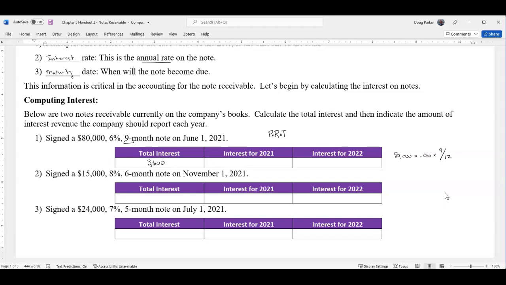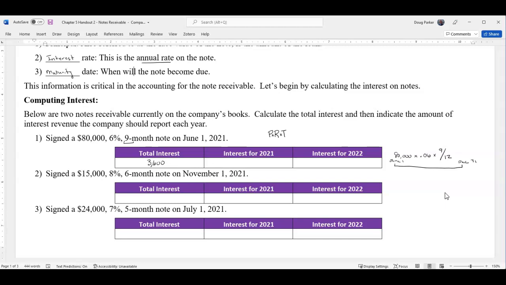Now remember, in accounting, we have to be careful in that we recognize it in the proper time period. So for this note, it's going to begin on June 1st and it's going to last for 9 months. So we're probably going to have a year end at December 31st. So from June 1st to December 31st, that's going to be our interest for 2021. So even though the total interest is 3,600, we're going to have to record it in 2 separate accounting periods.